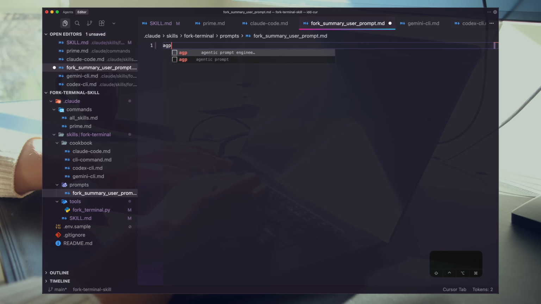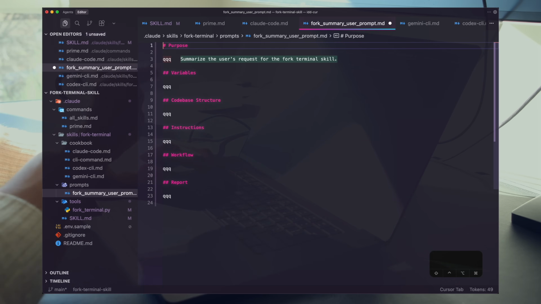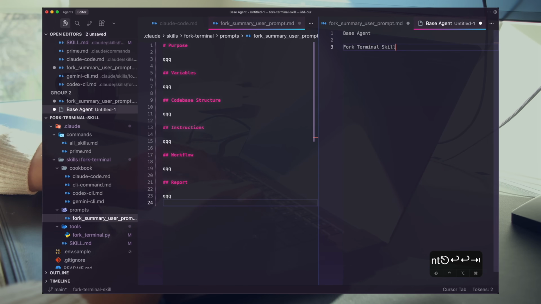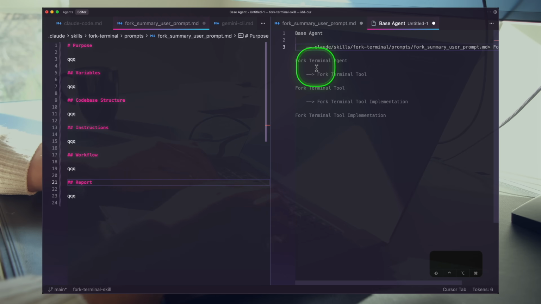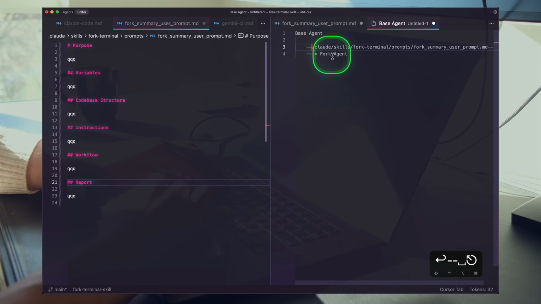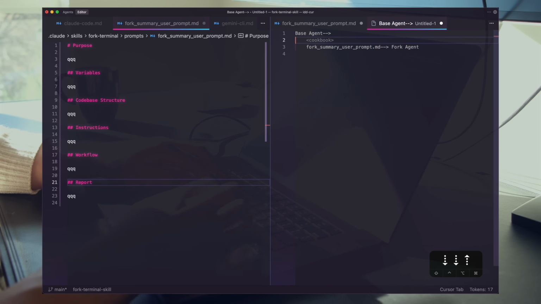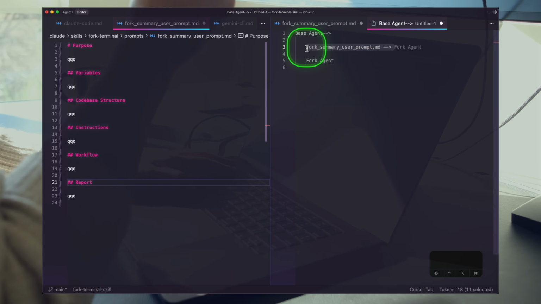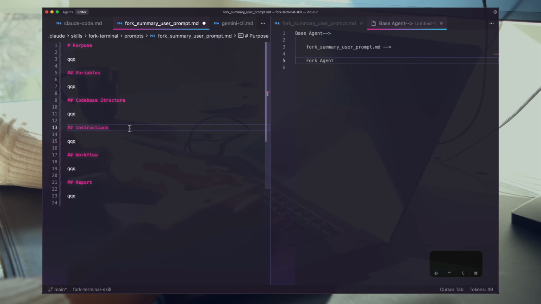I'll use AGP, and this will make sense as we build it out. So the key here is always to remember who's writing to who. We have an agent, base agent, writing to our fork agent. To be super clear here, we're going to pass this prompt into this agent. Let me just get rid of all this and write it this way. So this is the relationship: our base agent is going to write this prompt and communicate to the fork agent. We can do this in the simplest way possible.